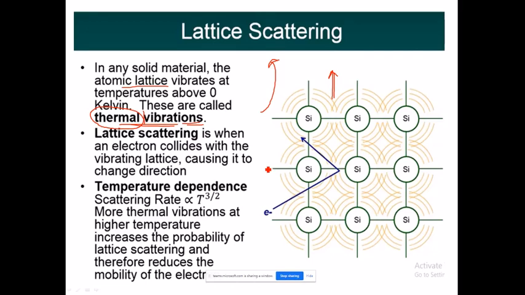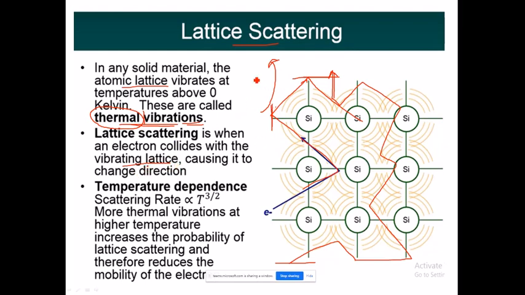Vibrating lattice. So the electron comes here and collides at this surface. Again it will go here, again if you have a surface here, it will collide, and again it will bounce back. So this type of scattering, which is happening due to the collision of electrons with the surface of the material, is called lattice scattering.